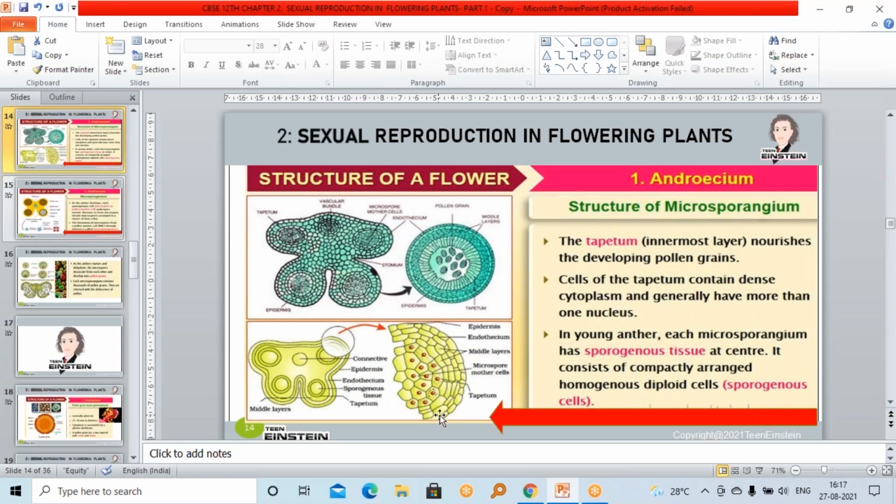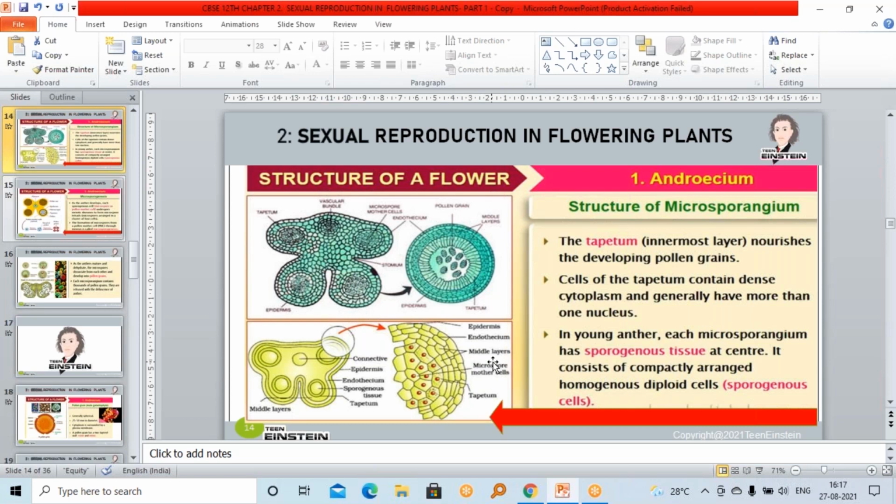So each lobe, two microsporangia will be there. In one lobe, two microsporangia. Then the structure of microsporangia we learned. A microsporangia is almost round, not a complete round structure. It is almost round. Here, the structure I'm saying. See, it's not a complete round structure, almost in round shape.